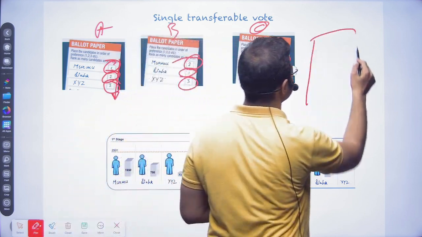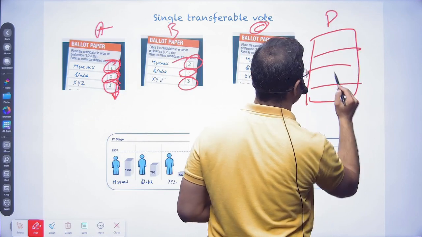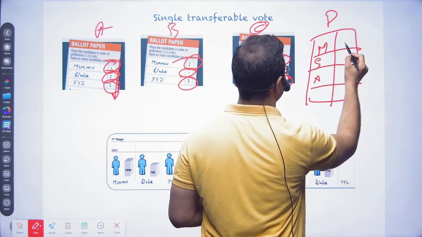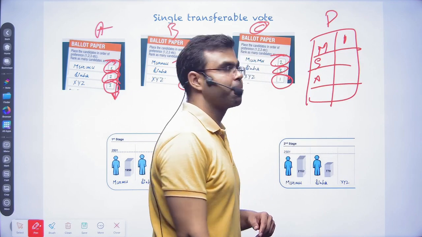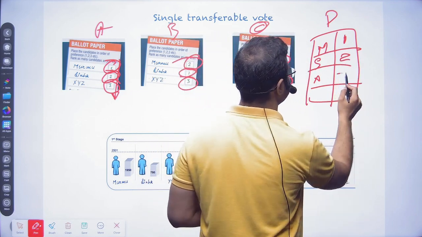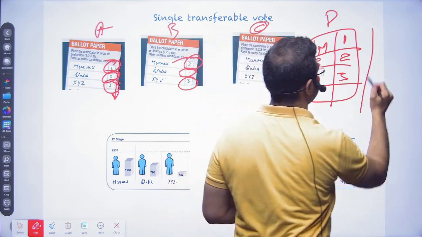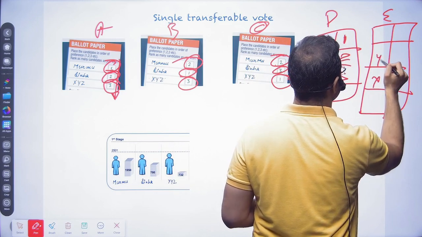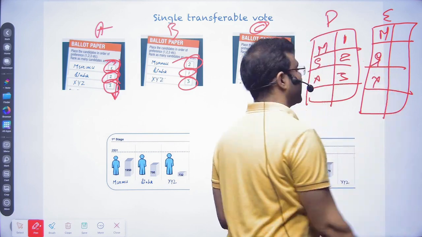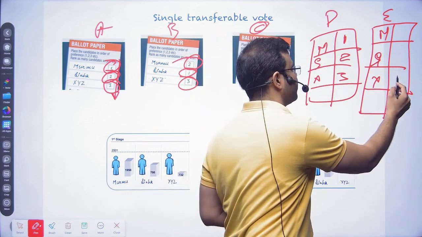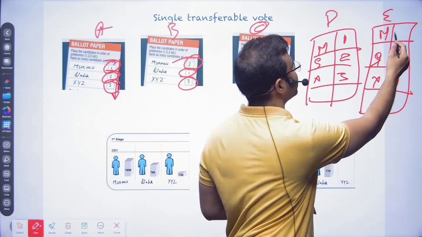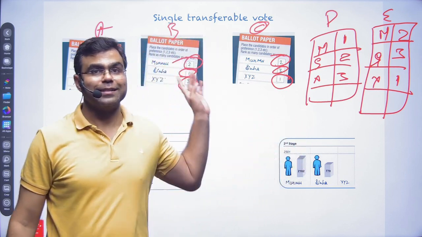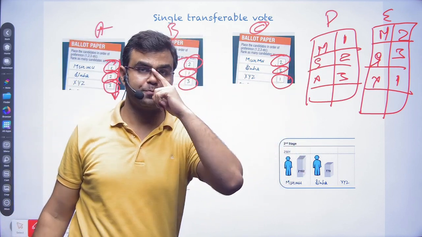Similarly, there will be another person, D. He said, look, I want to give the first preference to Draupadi Murmu, second preference to Sinha, and third preference to XYZ. Similarly, we have E. He decided, look, I want to give the first preference to XYZ, second preference to Draupadi Murmu, and third preference to Sinha. Okay, this is how everyone started voting.